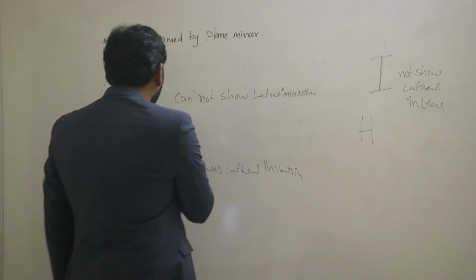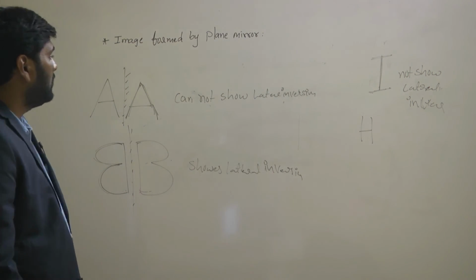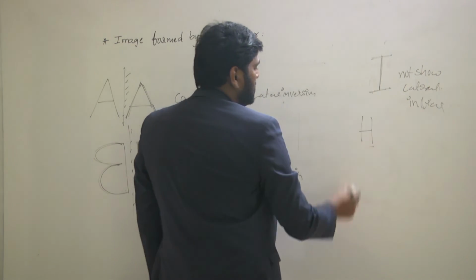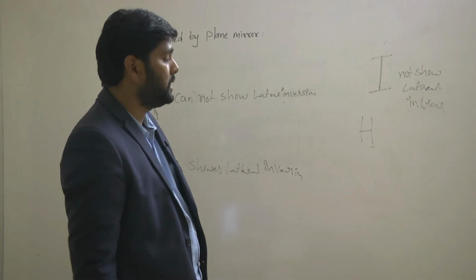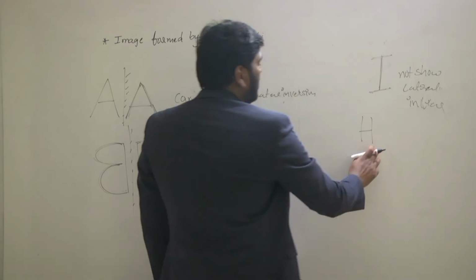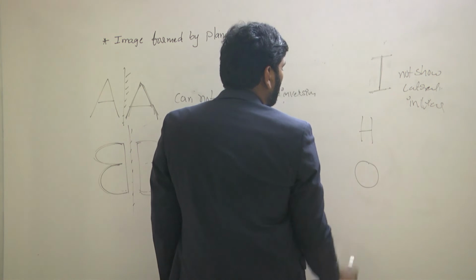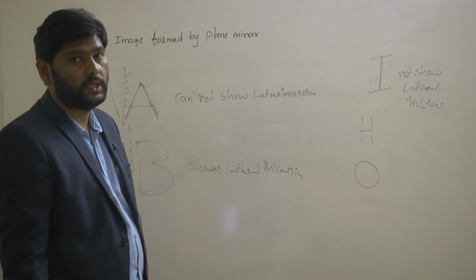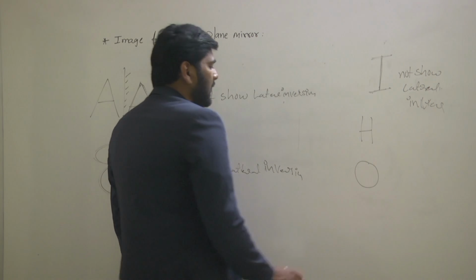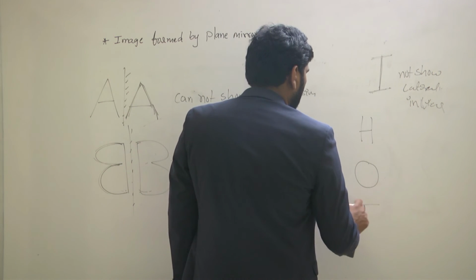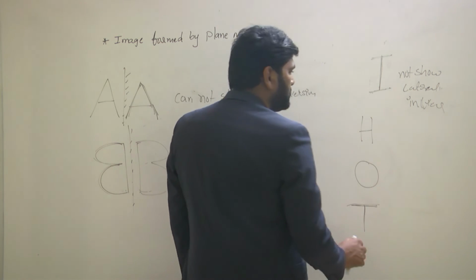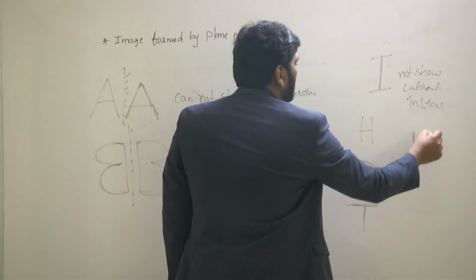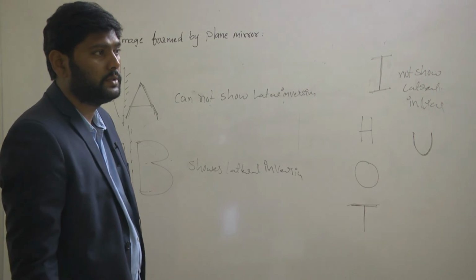Letter A does not show it, and I does not show it. H also does not show it, and the remaining O, alphabet O, also will not show lateral inversion. Even alphabet T also will not show lateral inversion, and even U, alphabet U, also does not show lateral inversion.